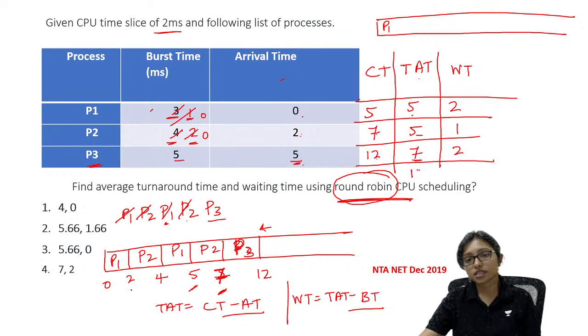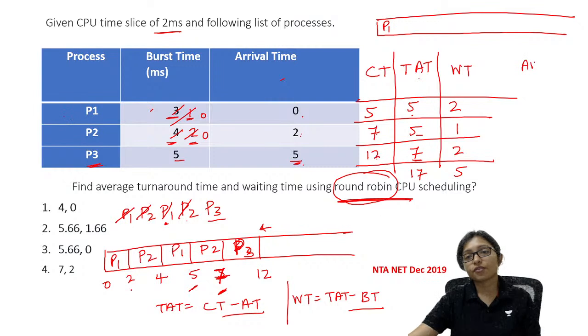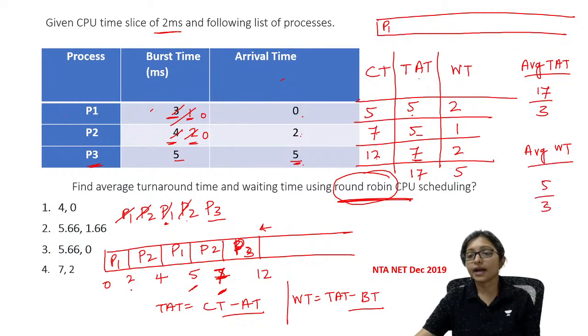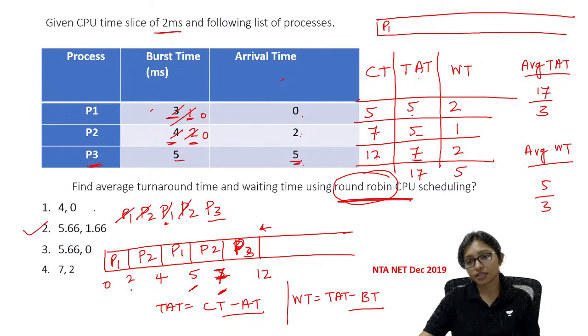It will be 17 and this is 5. Total number of processes are 3. So average turnaround time will be 17 by 3 and average waiting time will be 5 by 3. So you will get the answer. It will be 5.66 and 1.66. Clear? This is the way how to solve the